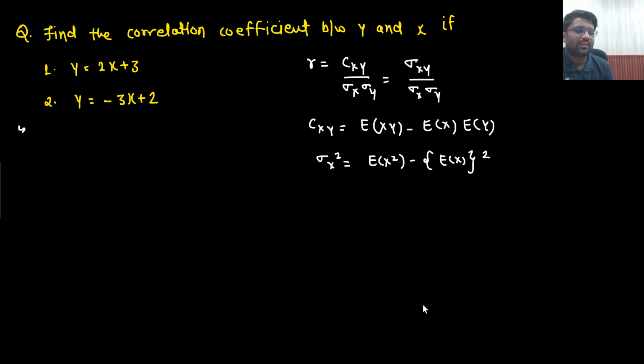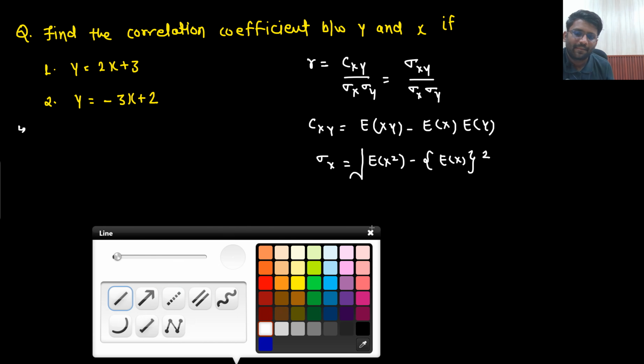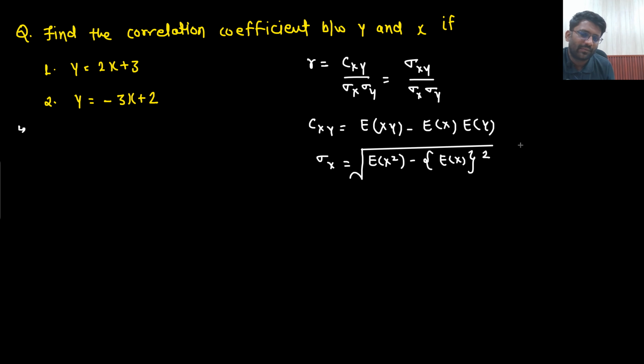What will be sigma y? Then you need to find out sigma x. Then what you would do is take the square root. And what is sigma y? That also you know, that would be expectation of y square minus expectation of y whole square. So let's find out the correlation coefficient for this particular scenario. All the formulas we know.